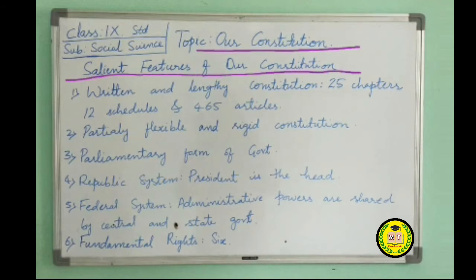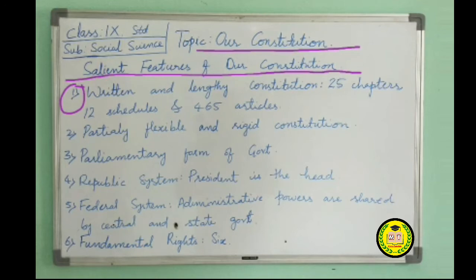First, it is a written and lengthy Constitution. Our Constitution is in written form. The powers and the functions of the organs of government like legislature, executive and judiciary have been delineated in our Constitution. Here, legislature is framing of laws, executive is implementation of laws, and judiciary is related to justice.